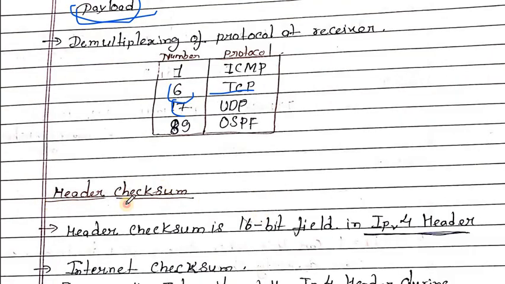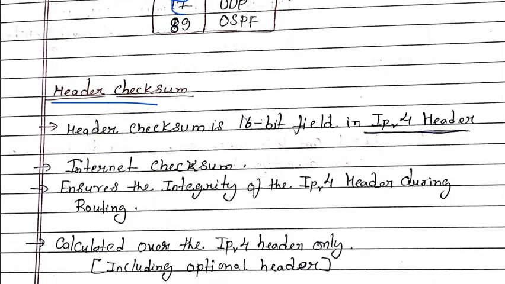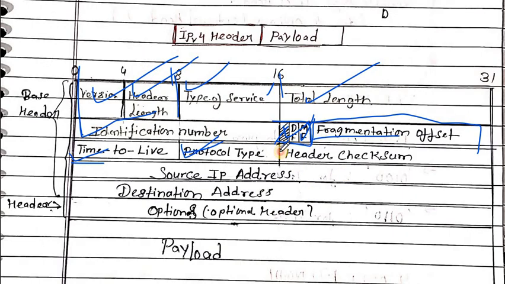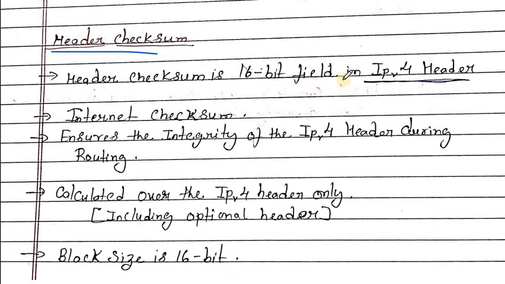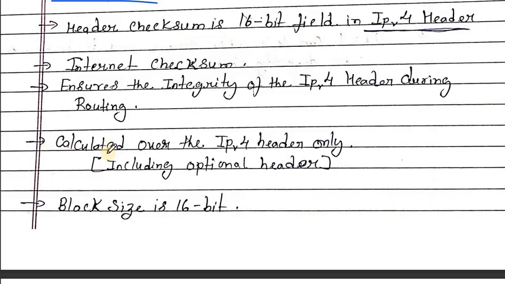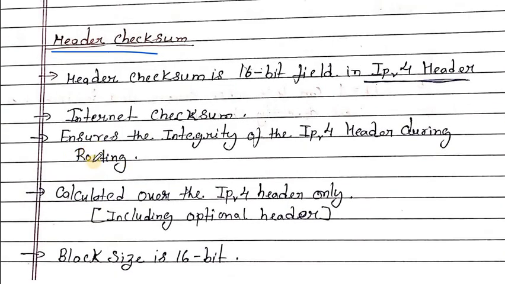Now the header checksum. The header checksum is a 16-bit field in the IPv4 header. It is also called the internet checksum, and it is used to ensure the integrity of the IPv4 header during routing.